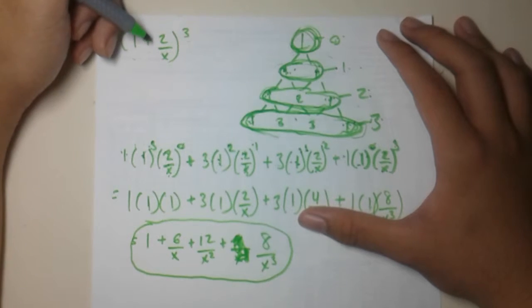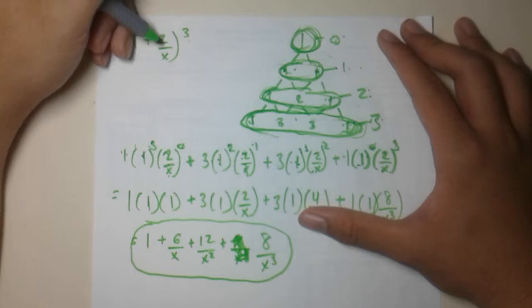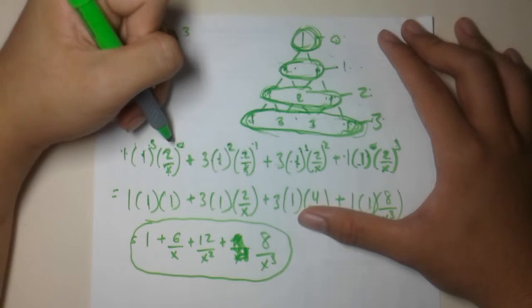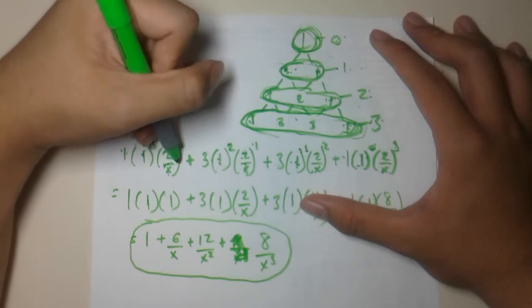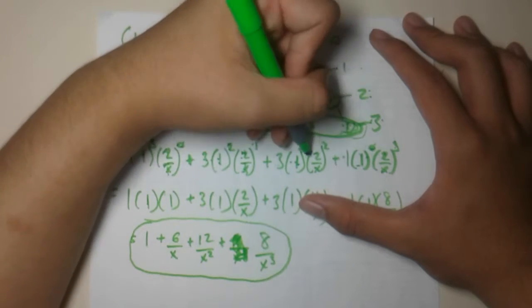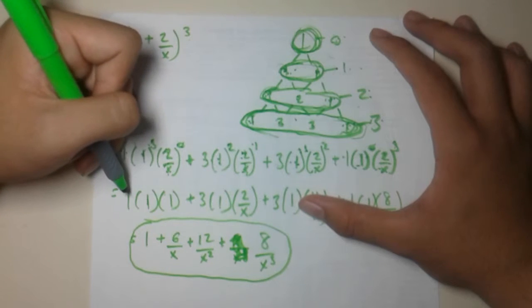And the second term starts with the lowest power, which is 0. So (2/x) to the power 0. After each coefficient, the power of the second term increases by 1. So (2/x) to the power 1, (2/x) to the power 2, (2/x) to the power 3.